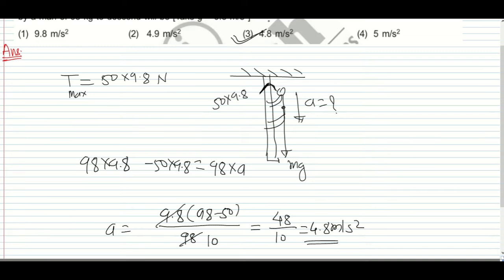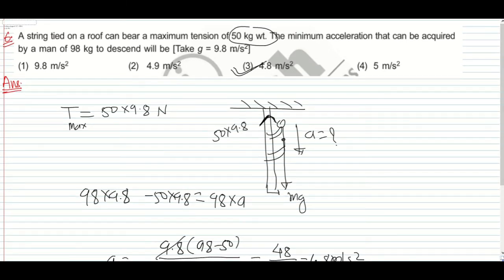Always remember that it is given the maximum tension it can bear is 50 into 9.8. If this person goes upward, the tension in the string will always be greater than its weight, so this person has to descend so that the tension in the string will be lesser than its own weight. Its weight is 980 Newton and it can bear up to 9.8 into 50. I hope this is clear.